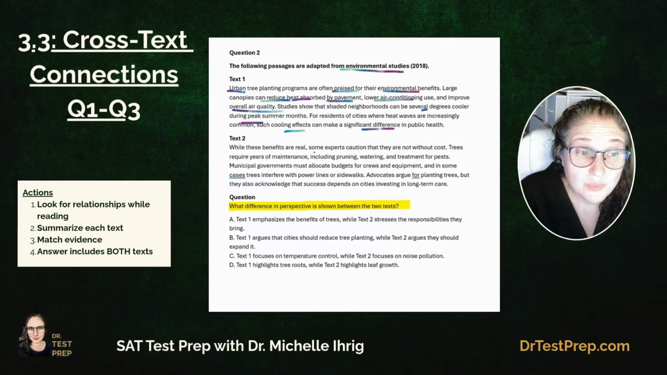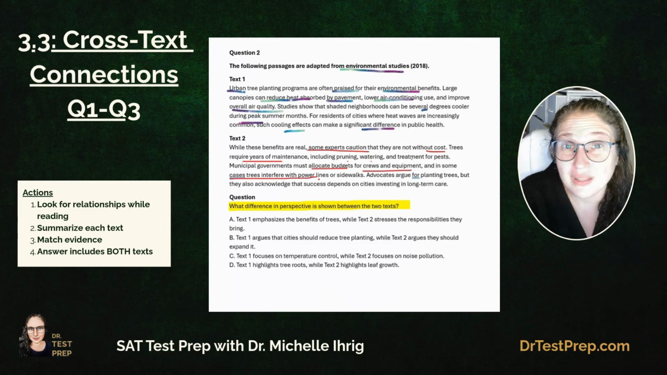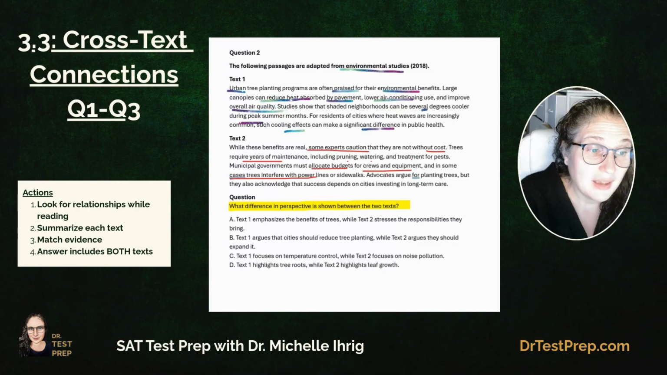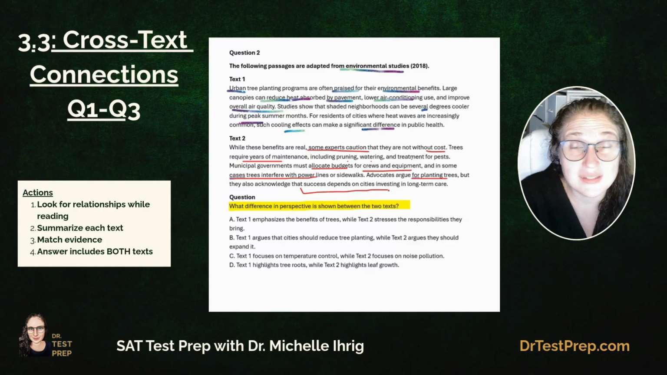While these benefits are real, some experts caution that they are not without the cost. Trees require years of maintenance, including pruning, watering, and treatment for pests. Municipal governments must allocate budgets for crews and equipment, and in some cases, trees interfere with power lines or sidewalks. Advocates argue for planting trees, but they acknowledge that the success depends on the cities investing in long-term care.